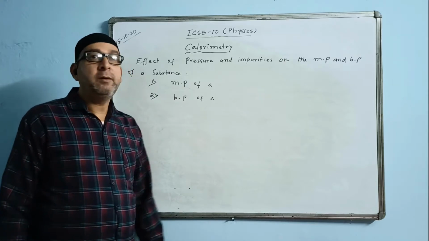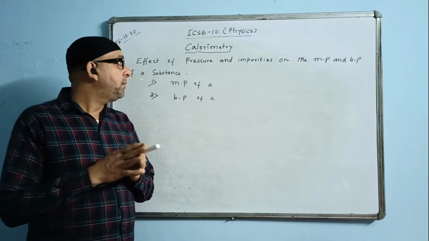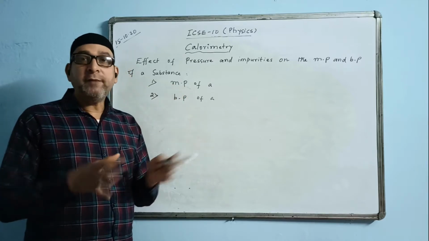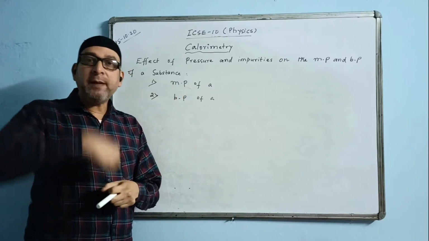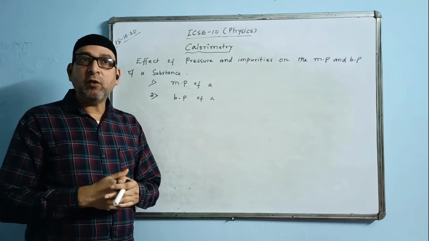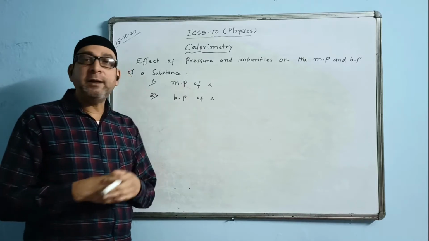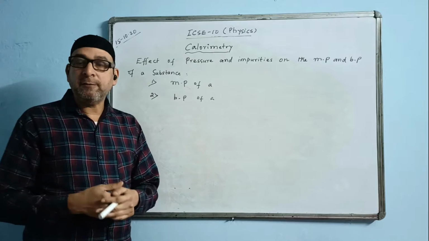Now, for example, on an ice block, when you apply more pressure, you will find that the ice melts faster than its normal rate. Because when you increase the pressure, the melting point decreases, hence the ice melts faster.